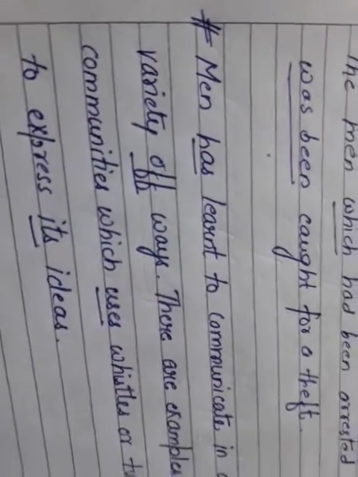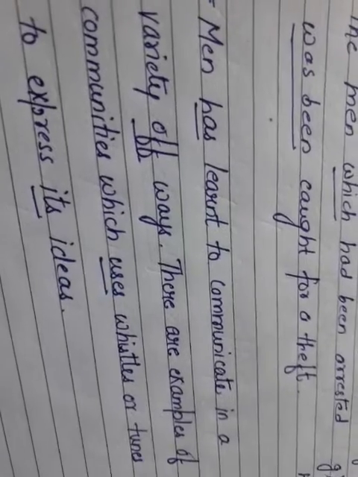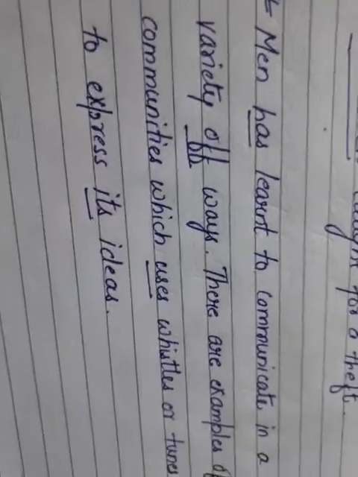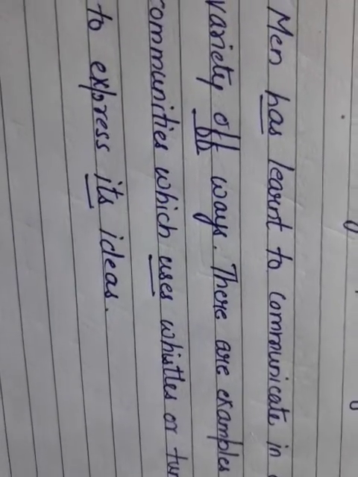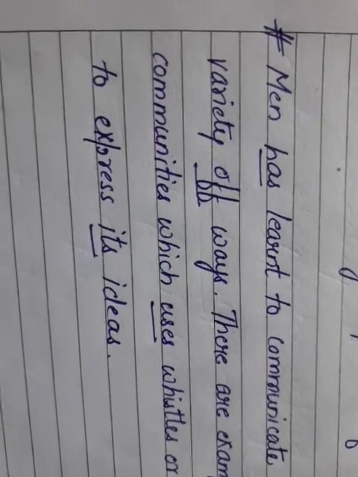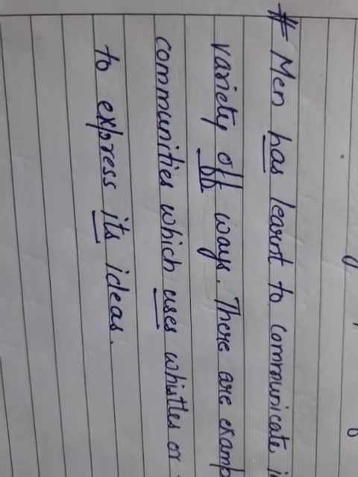Man has learned to communicate in a. Now man is singular. So we will be using over there is have. Variety of ways. There are examples of. Now variety of ways. We are talking about different kind of ways. So of is the other. We will be using of.